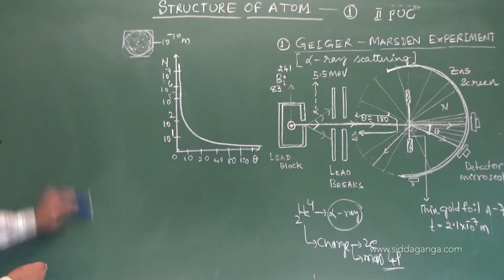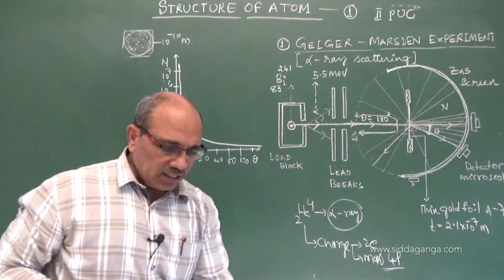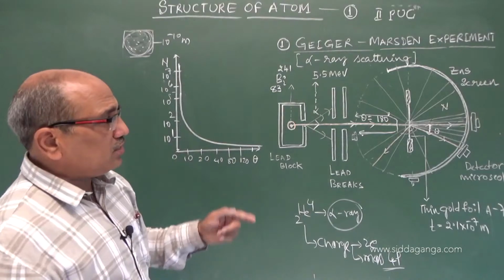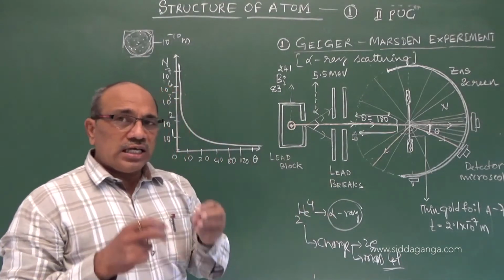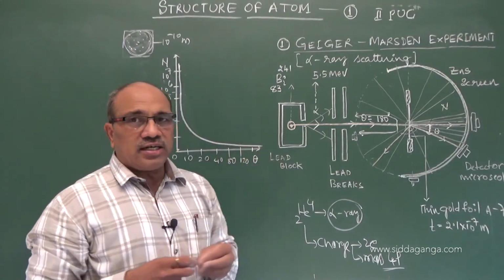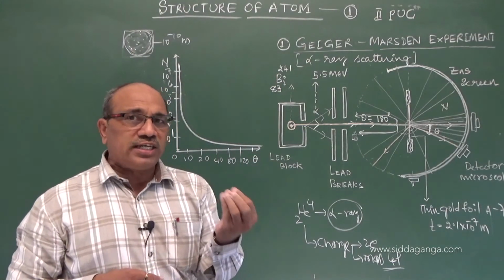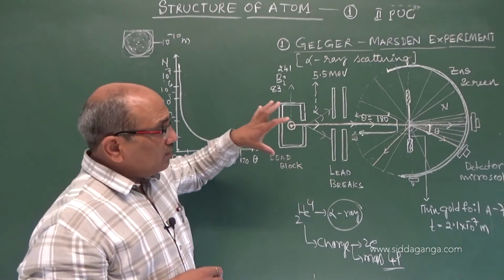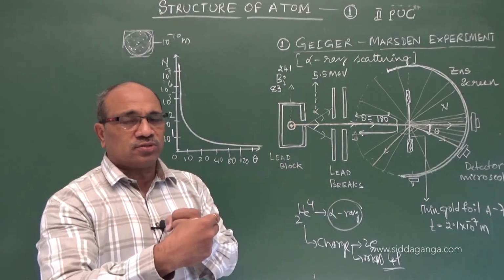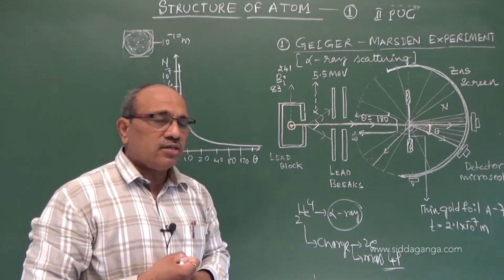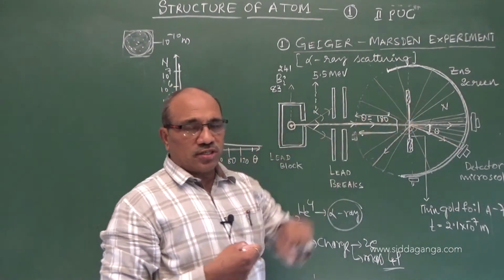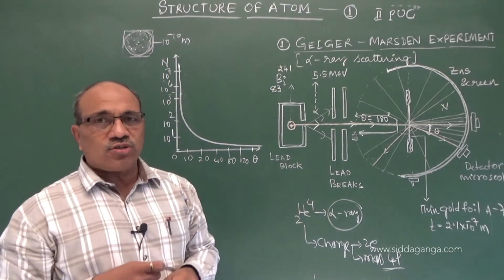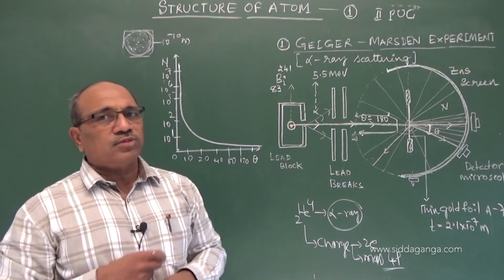So understand that phenomenon. Here most of the alpha particles go straight, and according to the first observations there is a large empty space. The electron and alpha particle attraction is very less because the mass of the electron is negligible, so its role in the scattering of alpha particles is negligible. Only with the positive charge do we think there is a repulsive force according to Coulomb's law of electrostatics. If the atom is entirely positively charged, then uniform scattering has to come. It is not coming, therefore we rejected Thomson's thought.